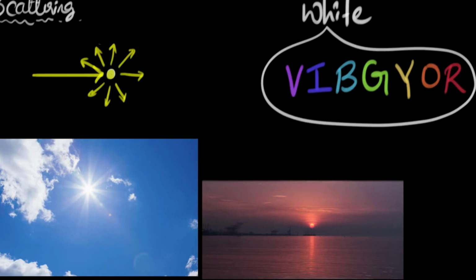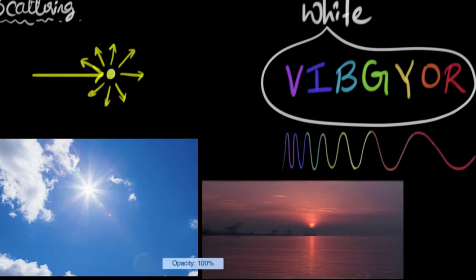And if we were to look at these waves, it turns out that the shorter wavelength, when it hits our eyes, we perceive as violet, and the longer wavelength, when it hits our eyes, we tend to perceive as red. So as the wavelength becomes longer, the color changes from violet towards the red. And when we do the physics of scattering, it turns out that particles of the atmosphere, which are much smaller than the wavelength of light, always tend to scatter the shorter wavelength more compared to the longer wavelength.